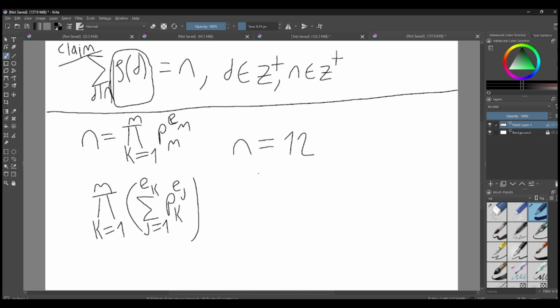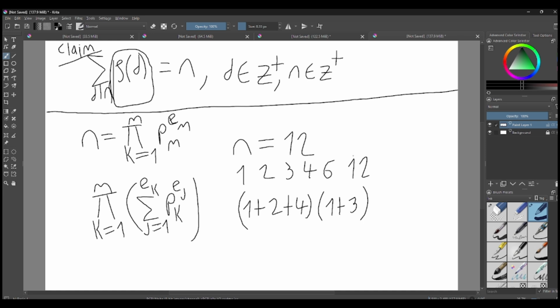So the divisors of 12 are 1, 2, 3, 4, 6, 12, right? And we can write this using this notation: 1 plus 2 plus 4, times 1 plus 3.